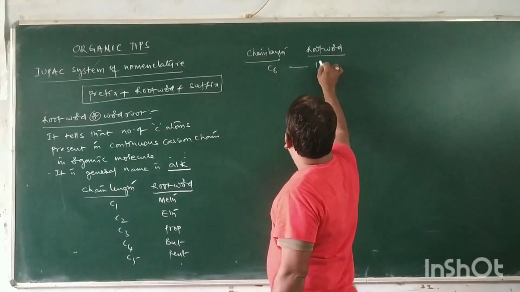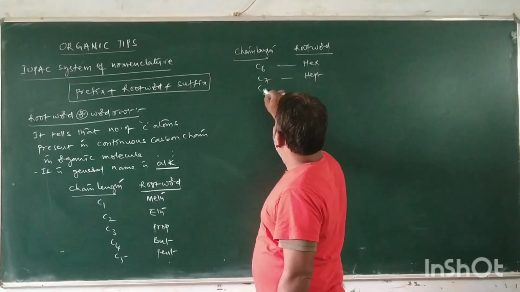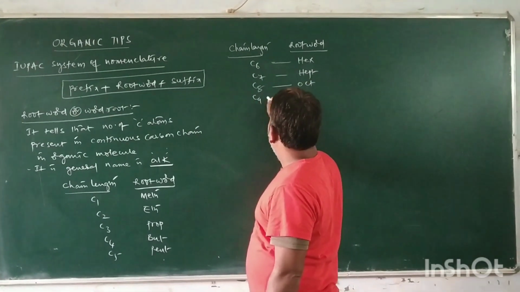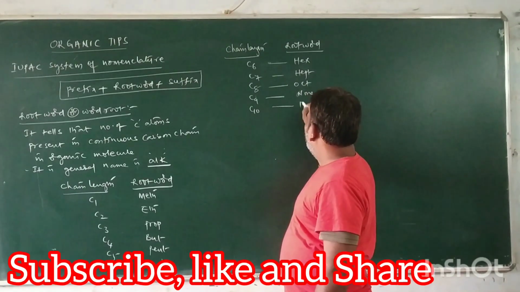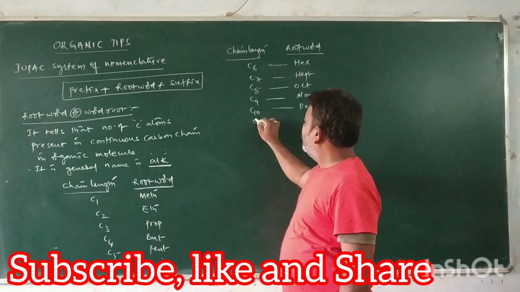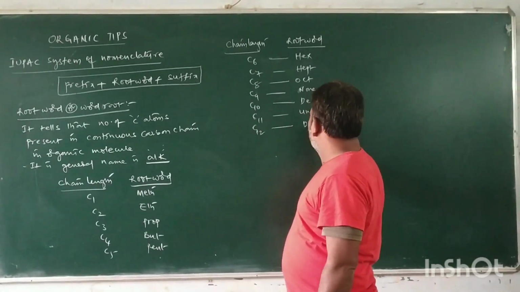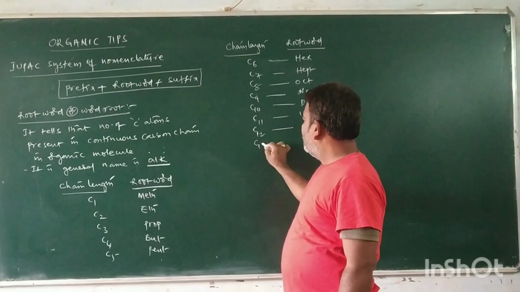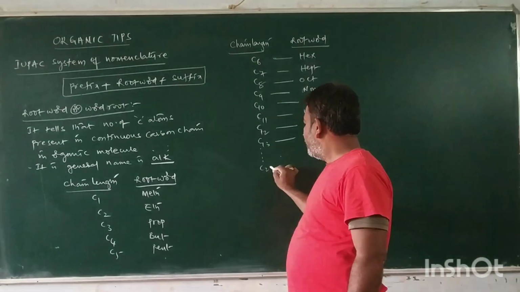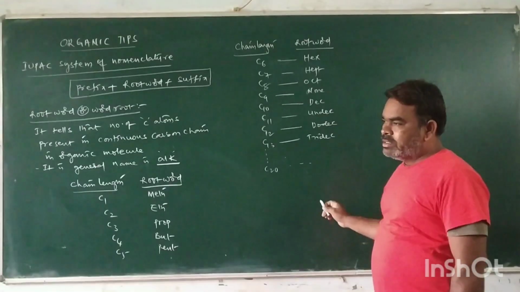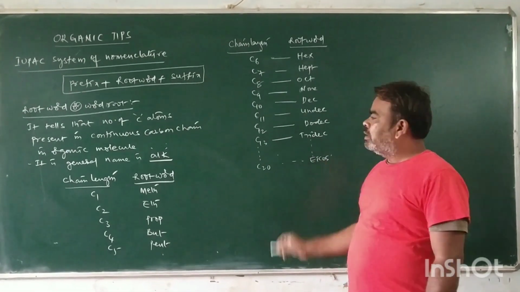Six is hex. Seven is hept. Eight is oct. Nine is non. Ten is dec. Eleven is undec. Twelve is dodec. Thirteen is tridec. So for C20, 20 carbons present in the chain length, it is eicos. So this is the chain length.